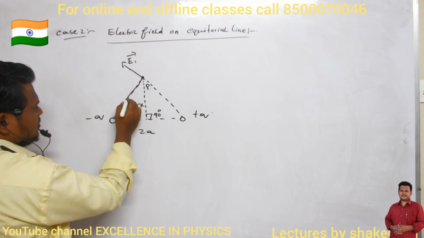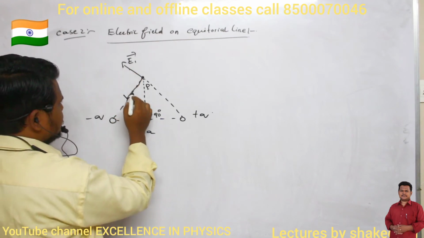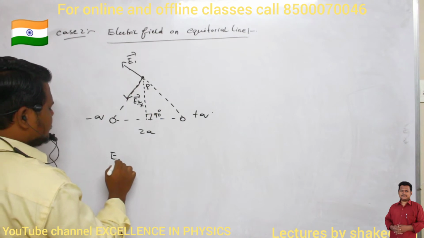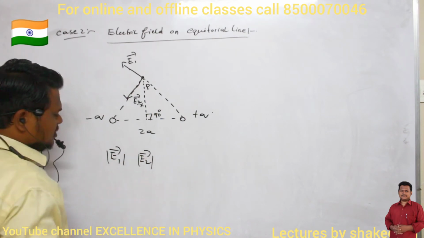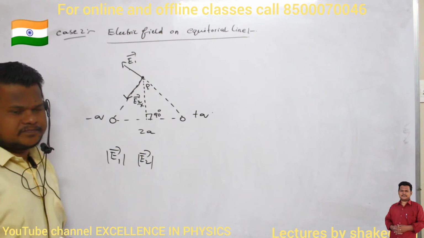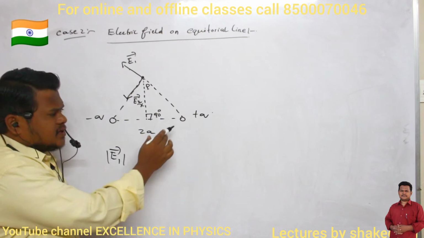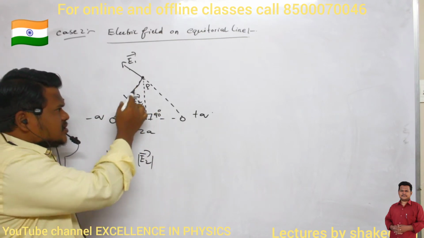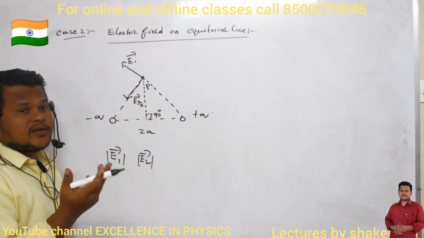This will be the direction of electric field. This is E2 dash, and this one is E1 dash. Can you say what is the relation between the magnitude of E1 dash and the magnitude of E2 dash? Are they equal or not equal? Directions are definitely different. Because of the positive charge, this is the direction of electric field. Because of the negative charge, this is the direction of electric field. Then what about their magnitudes? Are they equal or not?